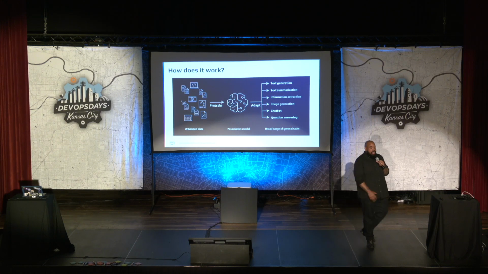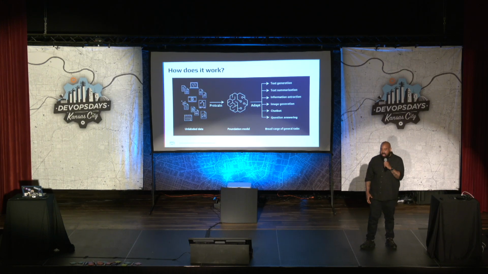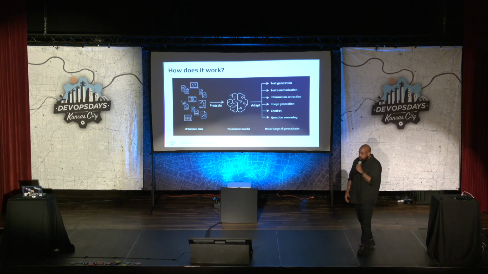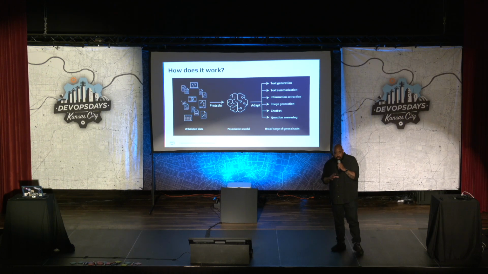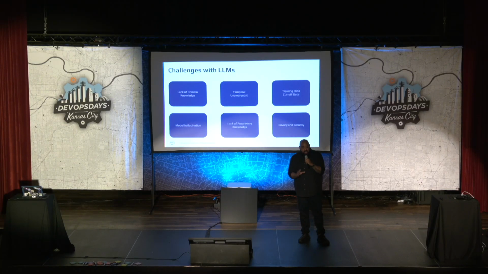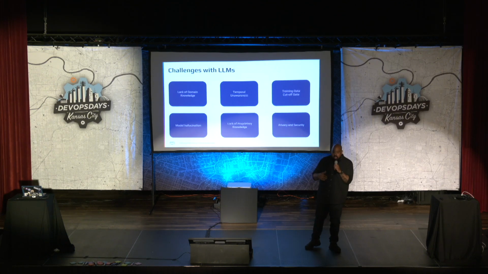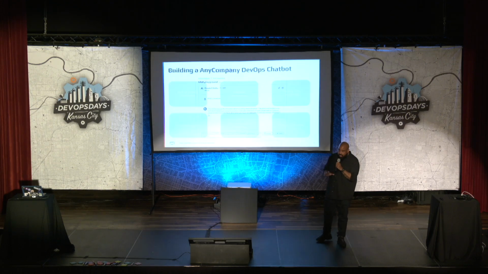Basically, generative AI takes public data from the internet and trains a foundational model with pre-training. Once that foundational model sees that data, it's able to learn new capabilities like text generation and summarization, but there are some challenges around that. The large language model does not understand our proprietary information in our organization. It also doesn't have any context around the current date or current time. There are many challenges that are related to this.